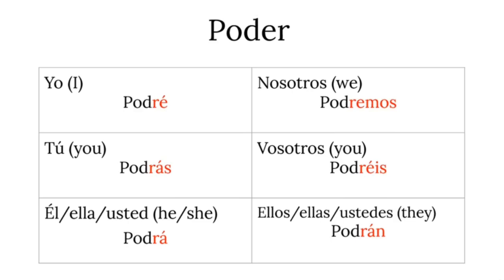Poder, we go back once again to the irregular verbs. Once again, like haber, like saber, you get rid of this E and then simply add the suffix. So, yo podré. As you can see, the E disappears, the R stays, and then you add the suffix. Yo podré, tú podrás, él, ella, usted podrá. Nosotros podremos, vosotros podréis, ellos, ellas, ustedes podrán.